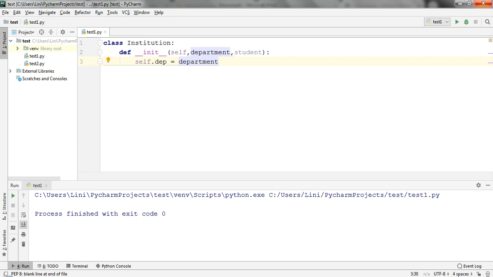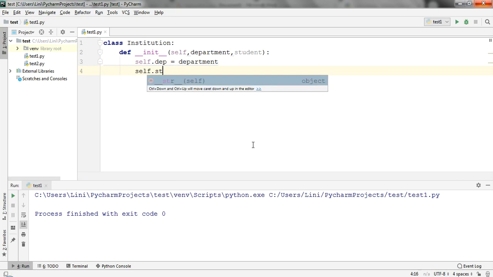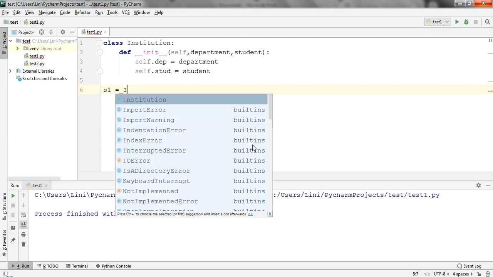The next one is self dot, and I am creating it for student, that is stud. You can give any name, I have given stud. Now I have created the instances for it, and I am done with this. Now suppose I am creating an object for it.